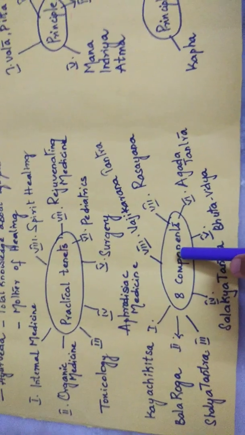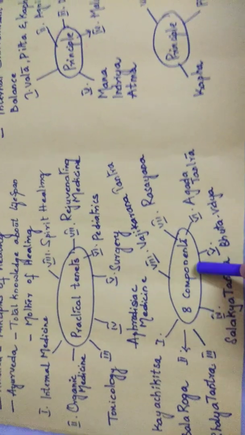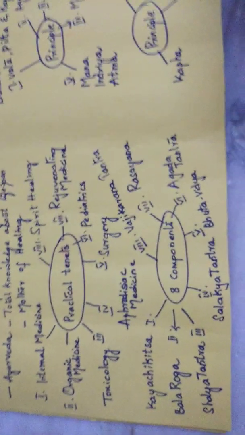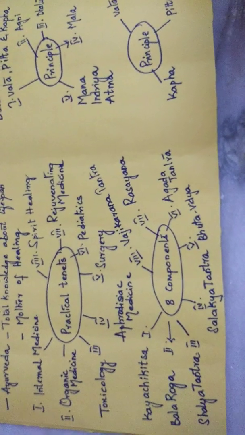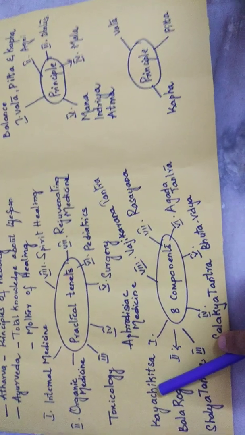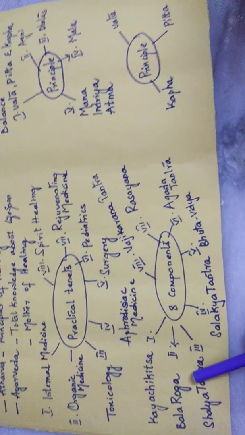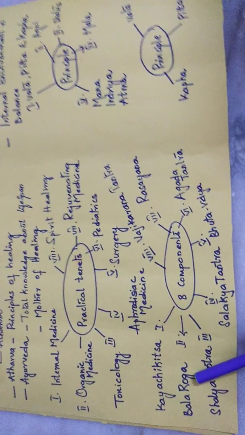And next, there are 8 components, which is nothing but Ashtanga Ayurveda. Ashta means 8. The very first one is Kaya Chikitsa. What do you mean by Kaya Chikitsa? Kaya Chikitsa is general medicine, which tells about the cure of diseases which affect the body. And next, the second one is Balaroga. Balaroga means pediatrics. It deals with the treatment of children.